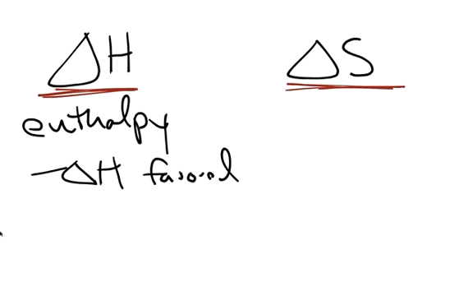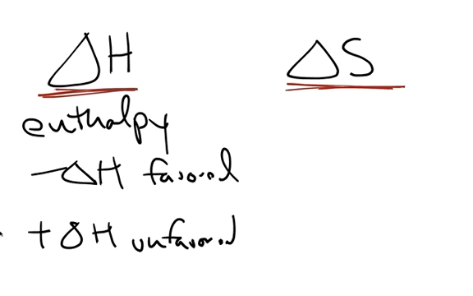So these are exothermic reactions because the products are at a lower energy state. Positive changes in enthalpy are unfavored because we have to go to higher energy states, and we have products that are at a higher energy state than the reactants. That is not favored.